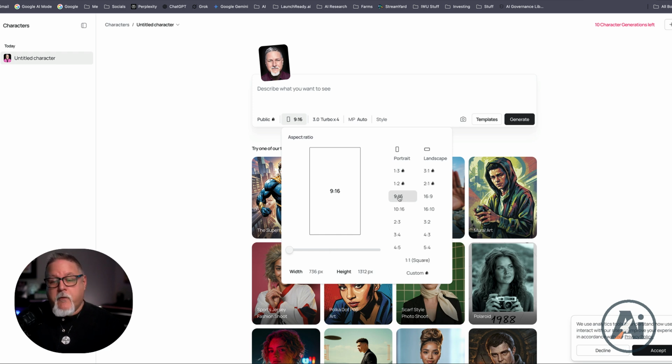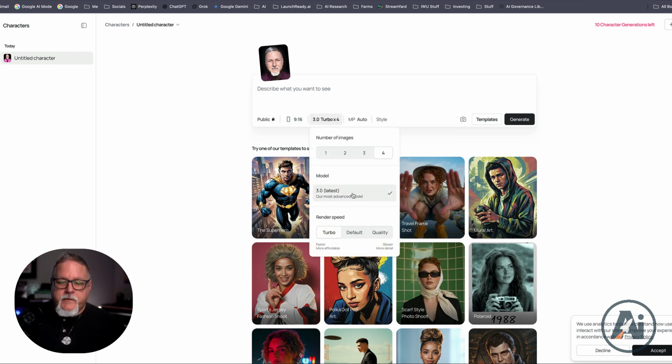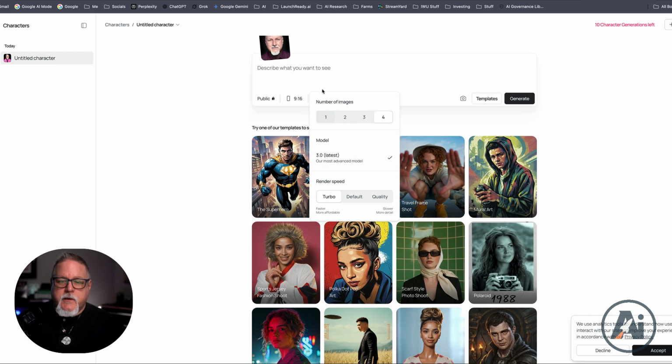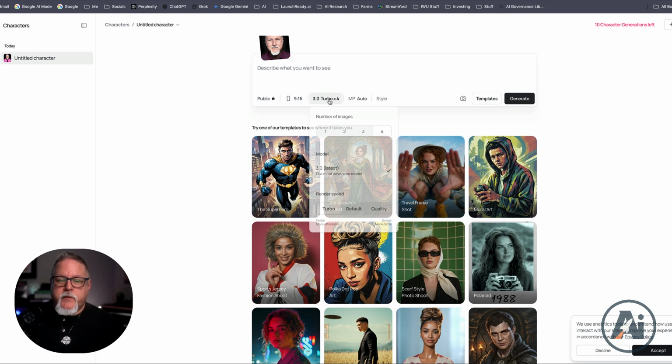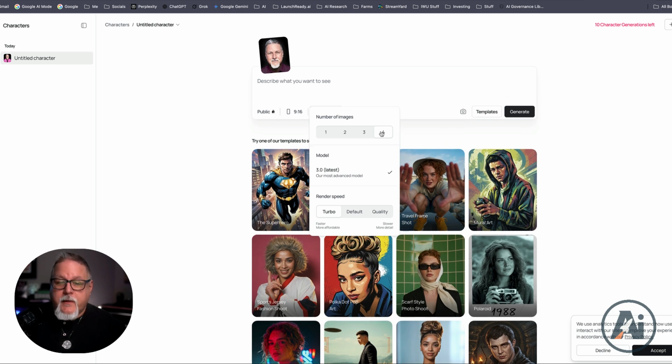We live now in a 9 by 16 world, so I'm going to go ahead and click that. Now you've got different models and things you can use, but for now we're just going to deal with being on the default setting, the most advanced model that they have here. And then you can have the number of images that you want it to create for you in whatever style or template here that you're going to pick.